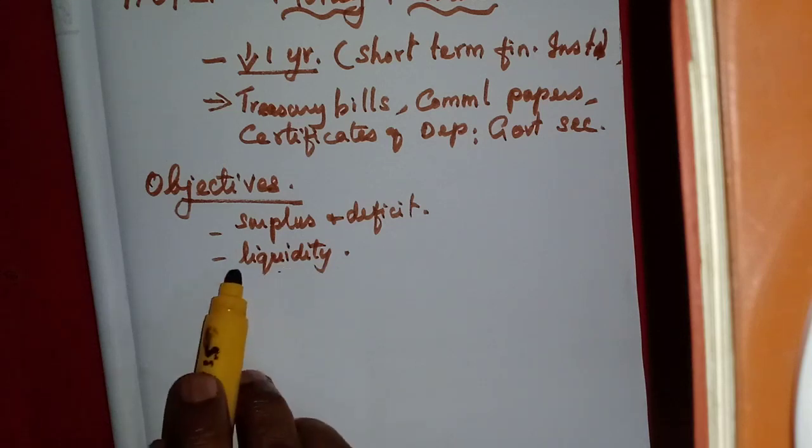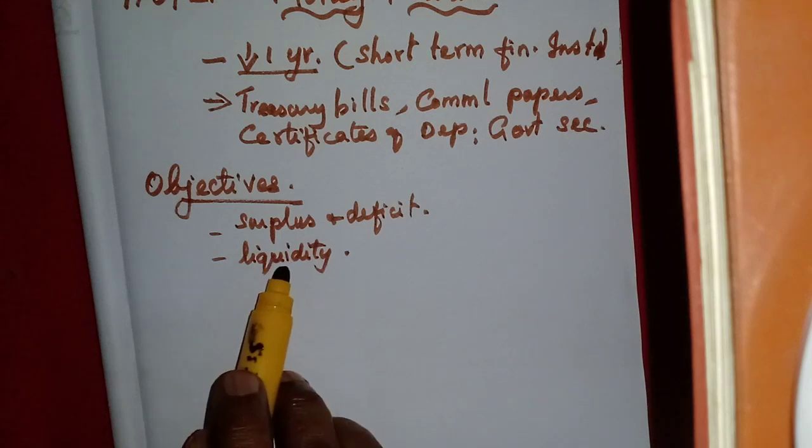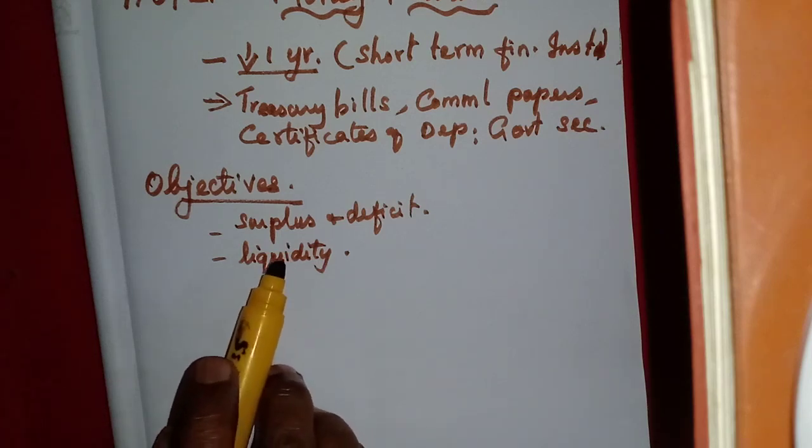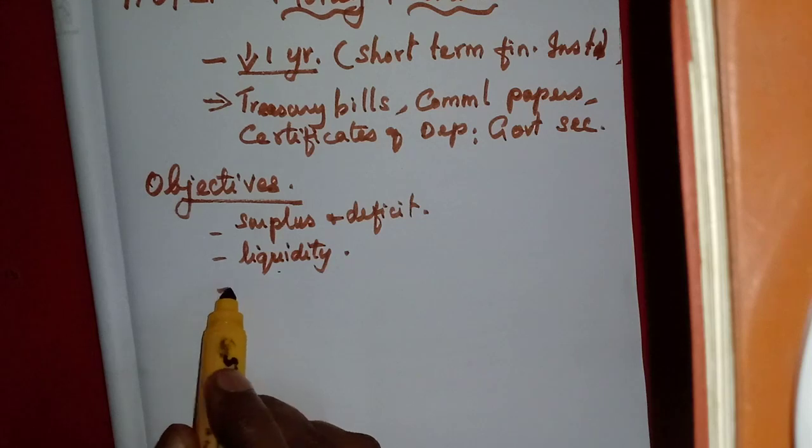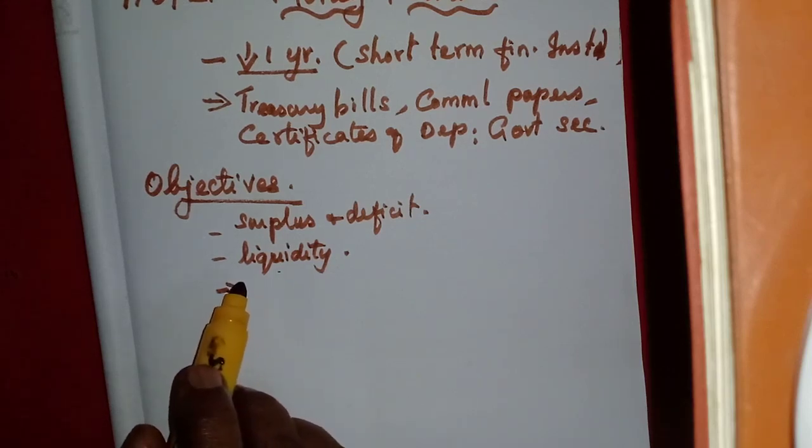Okay, so within 1 year the securities can be converted into cash. So it provides liquidity, and they need not spend more money for getting a fund.